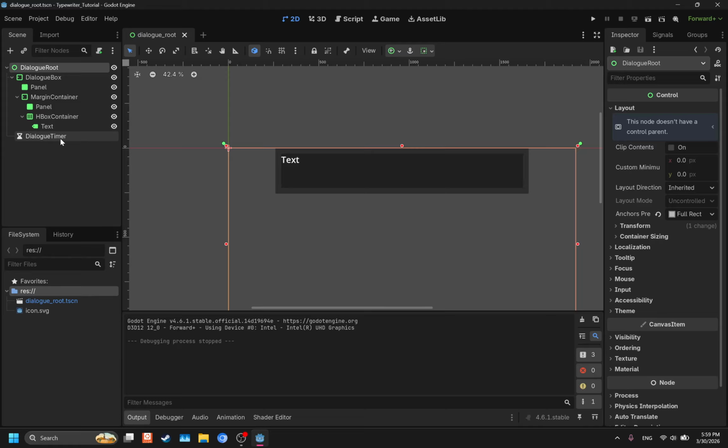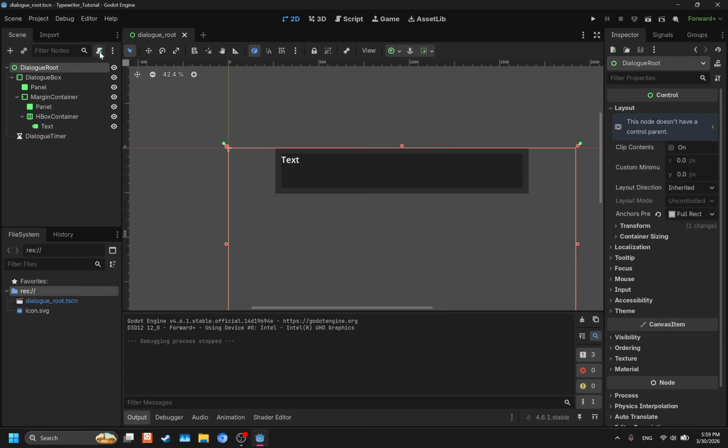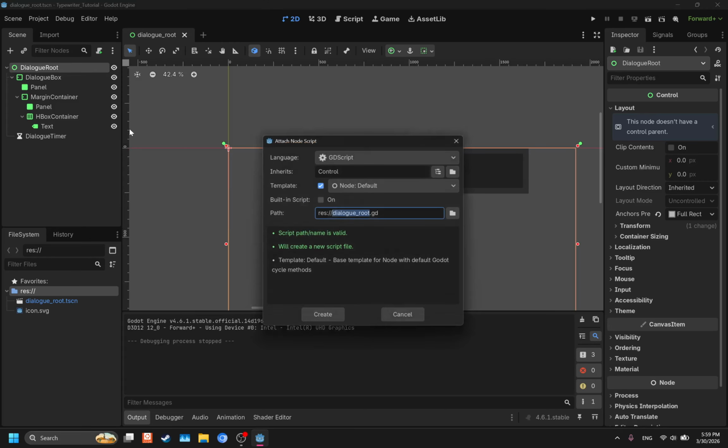So now we actually get into the functionality. What we're going to do now is make a script. We're going to attach it to the dialog root node. So you can either right click it and scroll down to attach script, or just click the scroll icon here at the plus sign. I'm just going to right click it and do attach script.